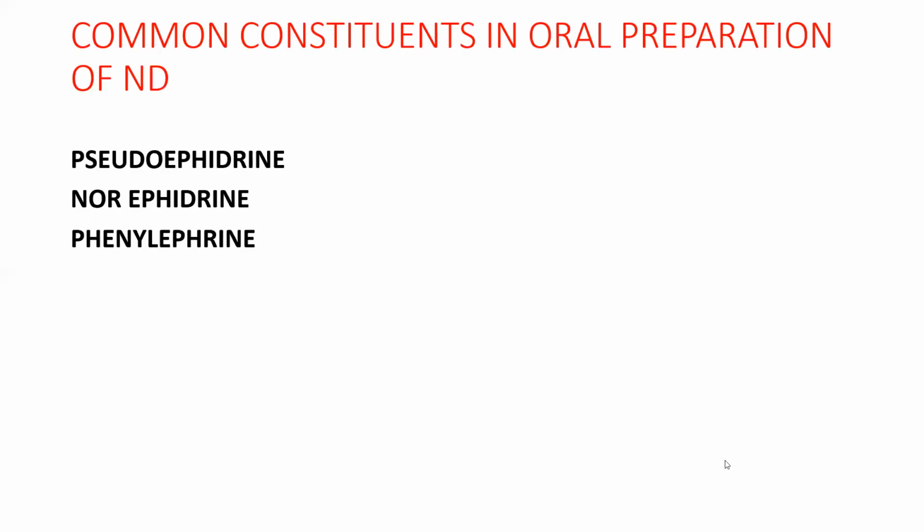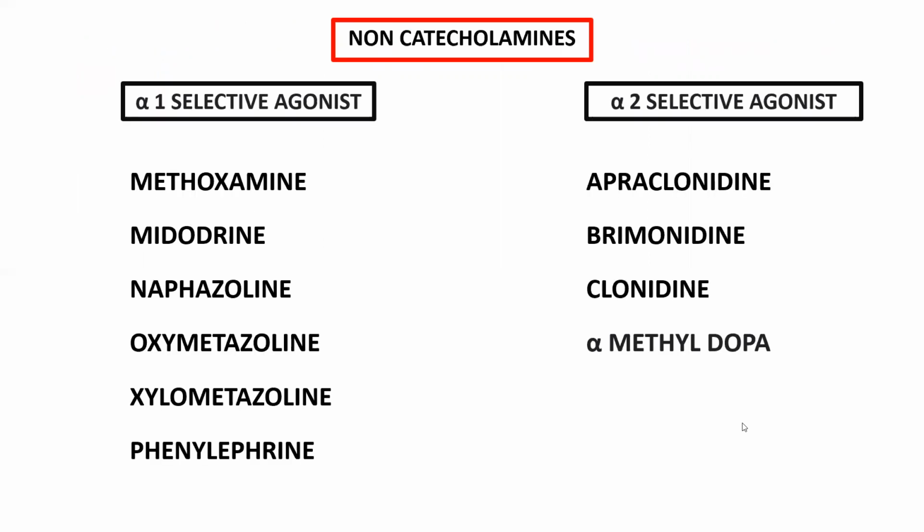And these are the common constituents in oral preparations of nasal decongestants. So, what are the common constituents? Pseudoephedrine, norepinephrine, and phenylephrine. So here we finished the alpha 1 agonists, and coming to alpha 2 agonists: apraclonidine, brimonidine, clonidine, and alpha methyl dopa. That is, you can remember as ABCD.